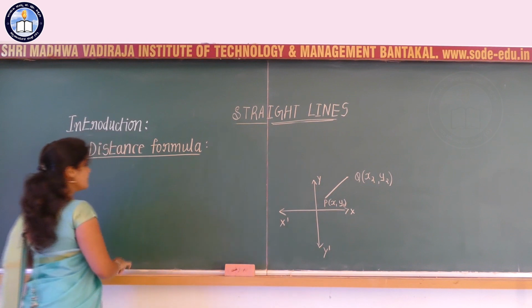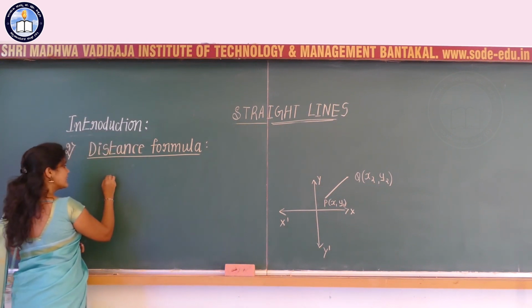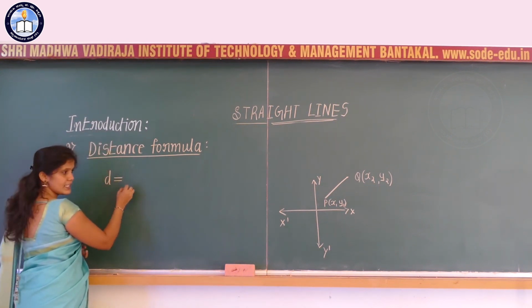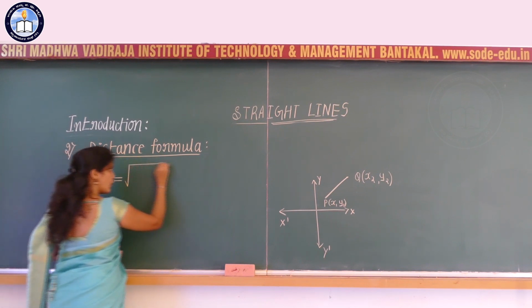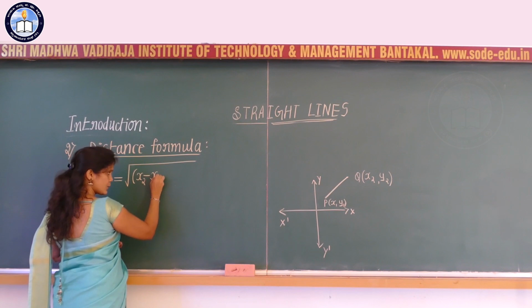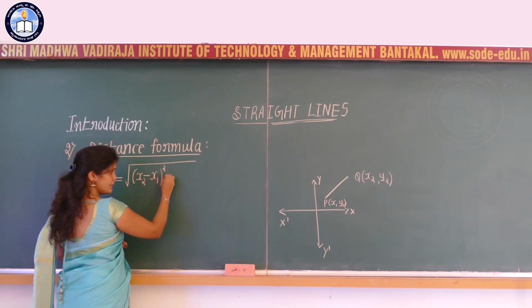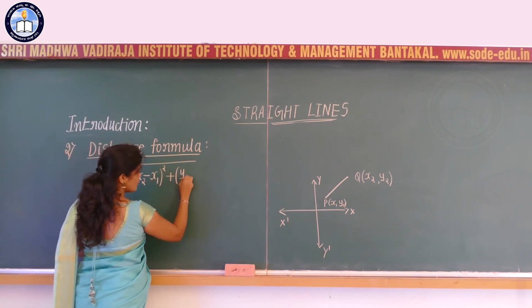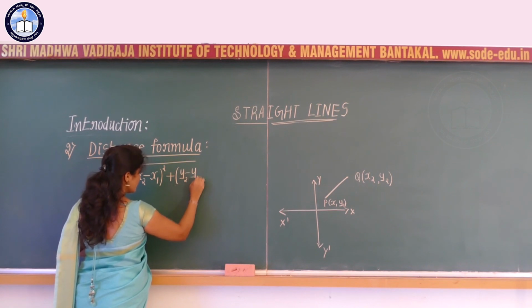That is given by the distance formula, and the distance formula I can write as d is equal to root of x2 minus x1 whole square plus y2 minus y1 whole square.